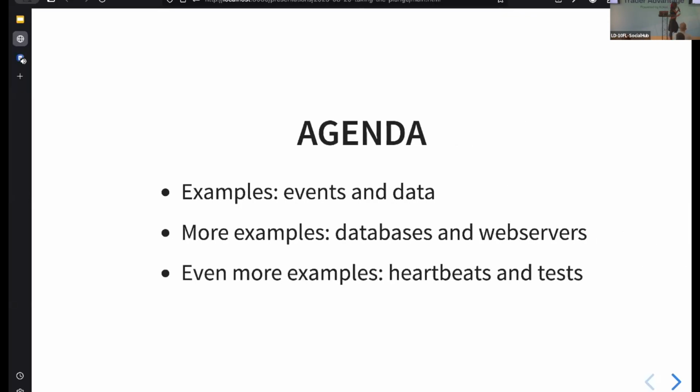All right, so this is what we're going to do. We are going to look at some examples of streams. We're going to look at examples of event streams and also data streams. And we're then going to look at more examples: streams when working with databases and also streams when writing web servers. And we're going to look at even more examples. We're going to look at some more esoteric ones of how we might use streams when we're designing a heartbeat and also when we are designing a test framework.